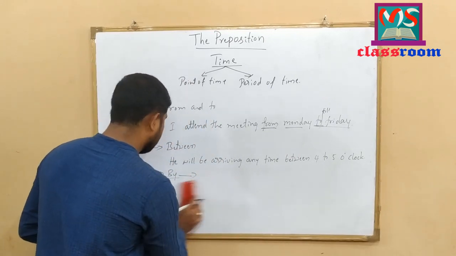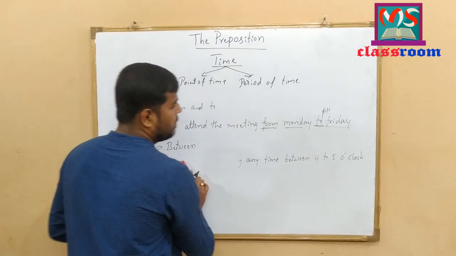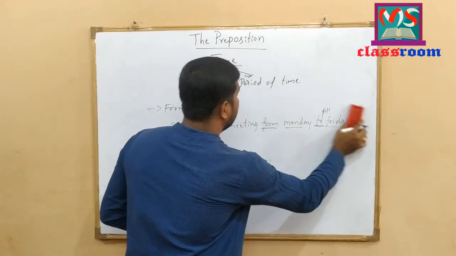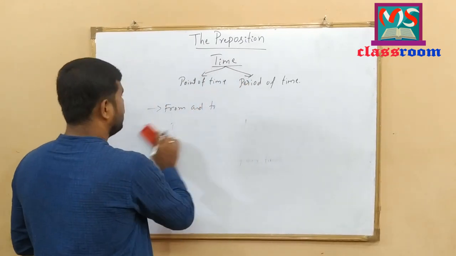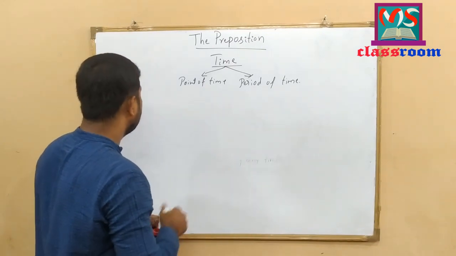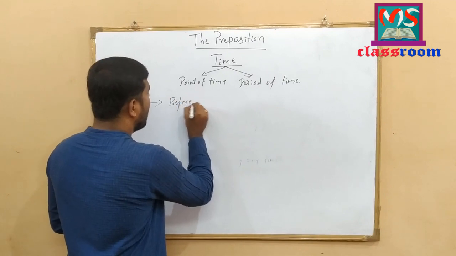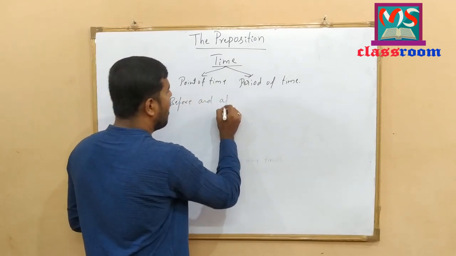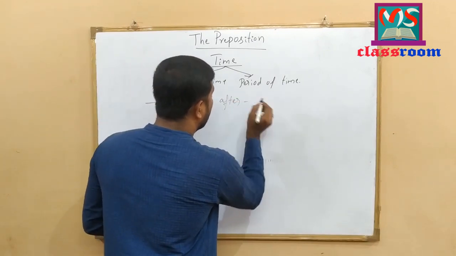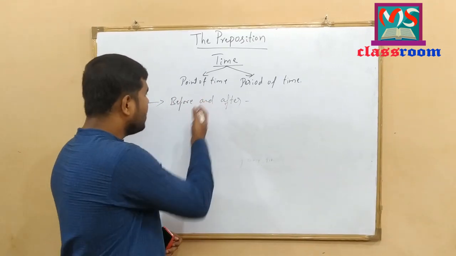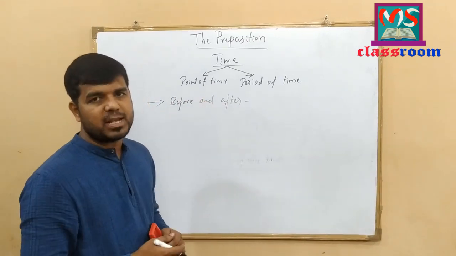Let me discuss the prepositions before and after according to time. The use of before and after according to time. To understand this concept, let me write some examples here.